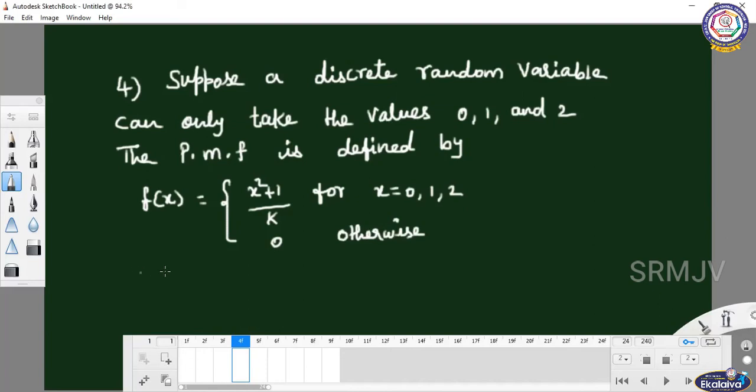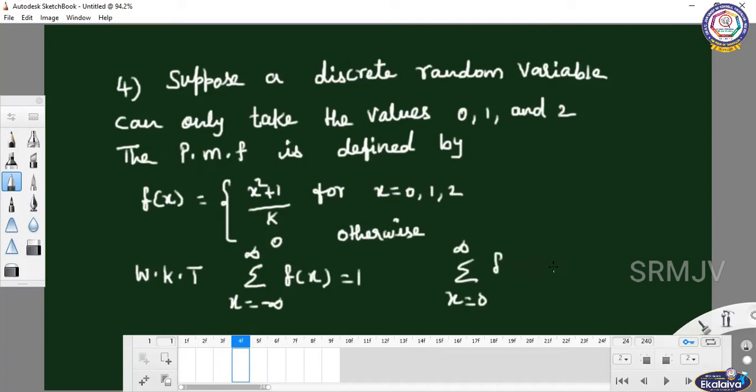We know the formula for the probability mass function: sigma of f of x equal to 1.